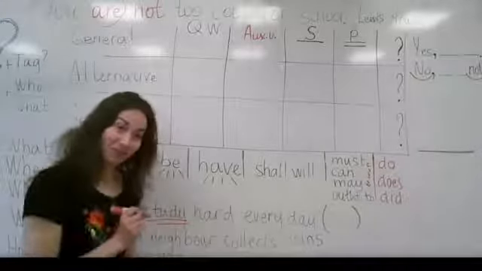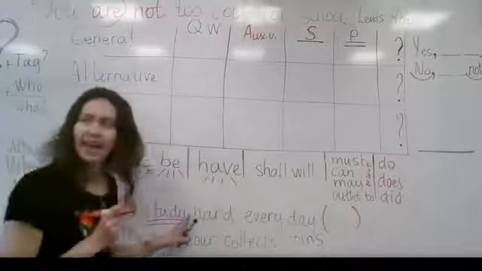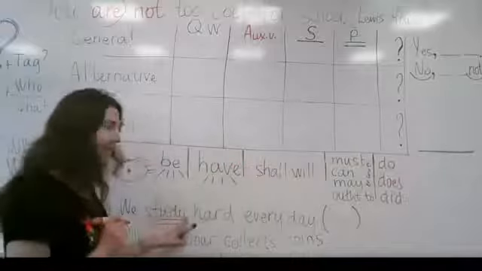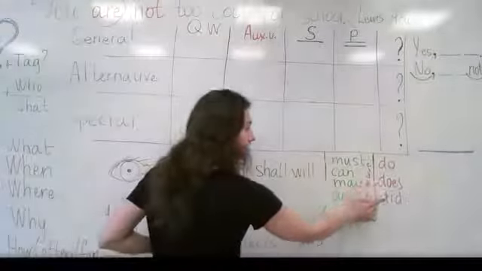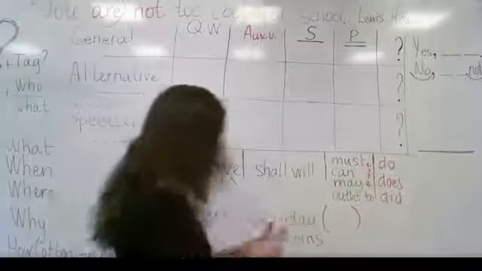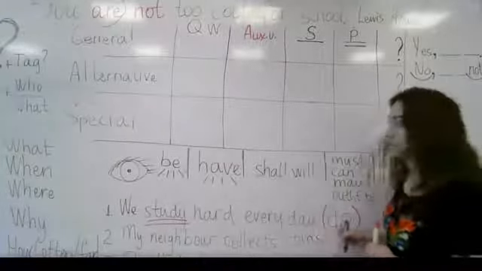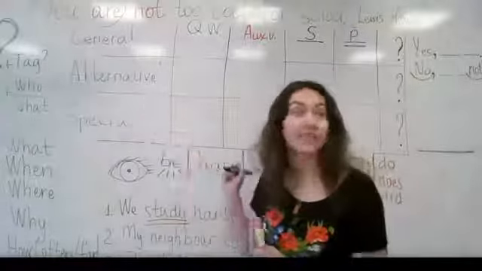We have to pay attention to the verb. It reveals to you the form it needs. Do we have any ending S here? No. No, does is needed. Do we have ed here? No. So what is left? No S, no ed. Do is left. You're right. Now we know. This is the auxiliary verb. So it doesn't matter what kind of question we are going to make. We're going to use the same auxiliary verb.